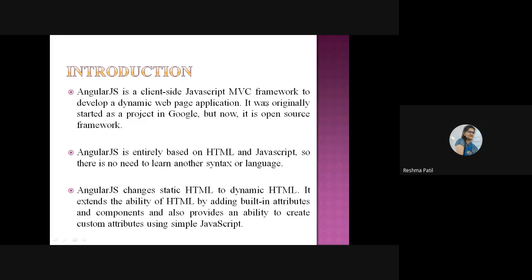But here my question is, what is client-side JavaScript? Client-side JavaScript means first the computer will load the JavaScript code and then execute it in the client's computer. Client-side means here we are executing the code in the browser only.